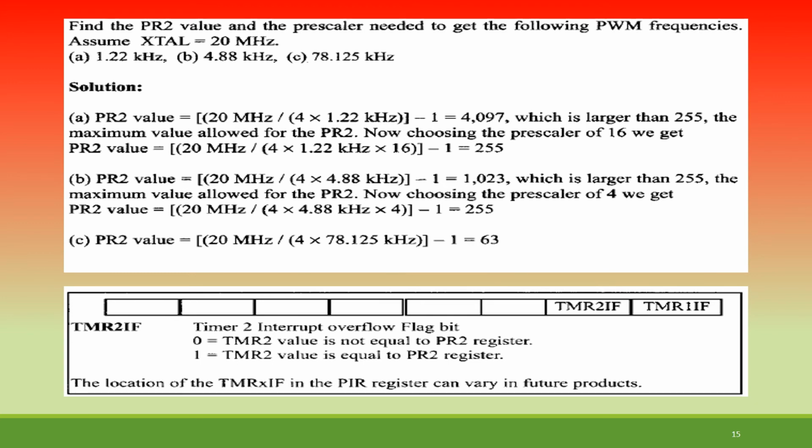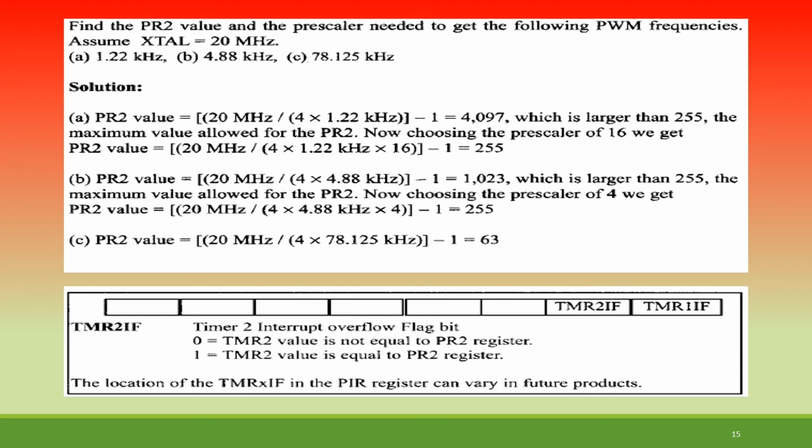In general, what are CCPR1H and CCPR1L doing? CCPR1L is loaded into CCPR1H and the CCP1 pin goes high to start the beginning of the period. As TMR2 counts up, the TMR2 value is compared with both CCPR1H and the PR2 register. When TMR2 and CCPR1H, which is the same as CCPR1L, are equal, then the CCP pin is forced low. That ends the duty cycle portion of the period. TMR2 keeps counting up until its value matches PR2. Getting it? That is the basic thing behind it.